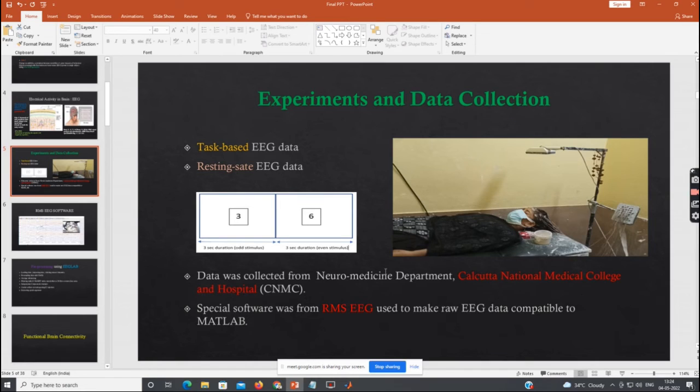How many subjects did you try with? 5 subjects, sir. As they do not have that much time, I got only 5 volunteers. All this data is collected for 10 minutes, so 5 subjects for 10 minutes each. I have shown some stimulus: they are sitting at a computer, and some numbers come in front of them, and they are told to press a button whenever there is a target.